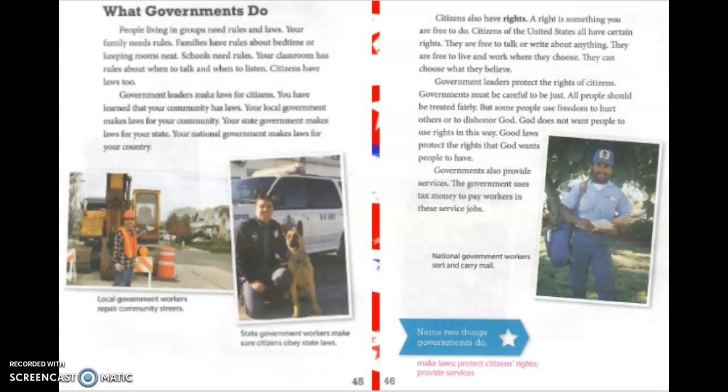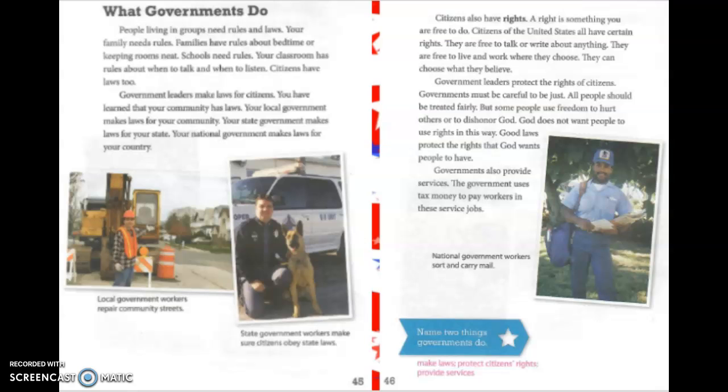You have learned that your community has laws. Your local government makes laws for your community. Your state government makes laws for your state. Your national government makes laws for your country. All right, now we're on page 46.